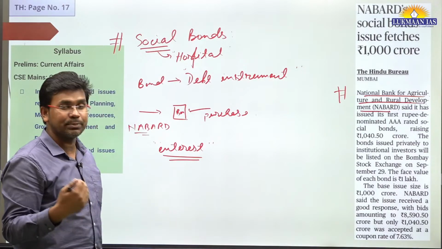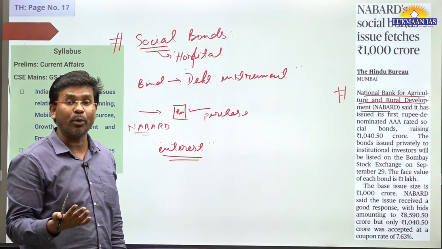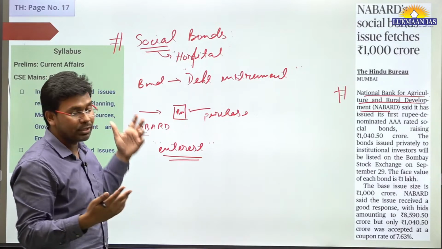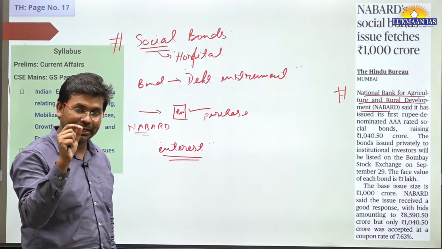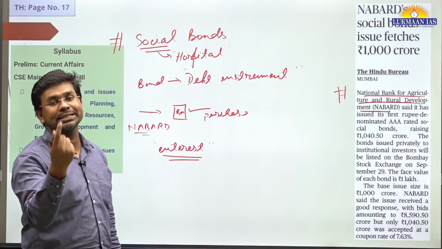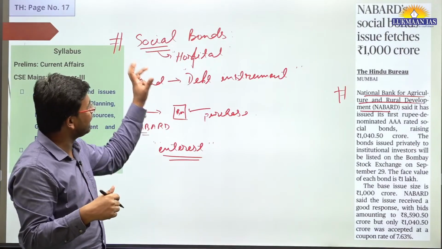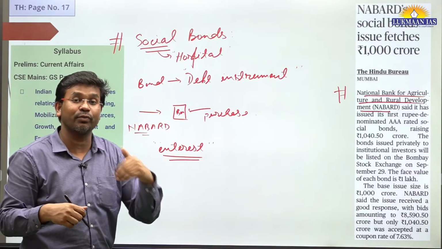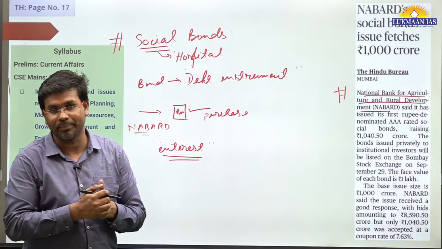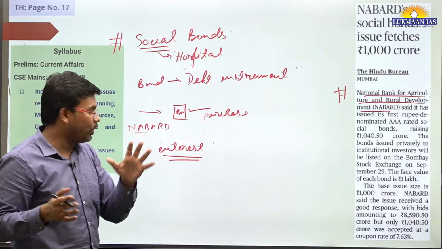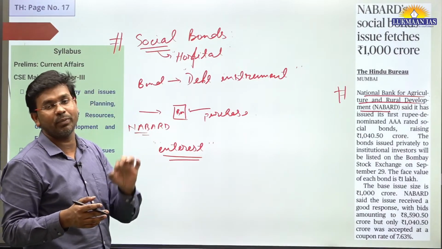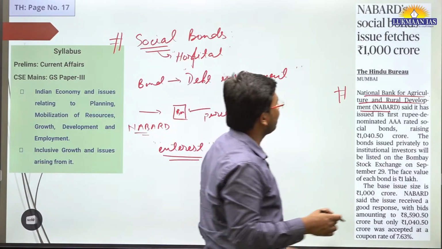Generally these bonds are also considered green bonds, because sometimes they address climate issues. So they declare initially for which purpose they are going to raise this money. As users, we purchase these bonds and we get interest on them.